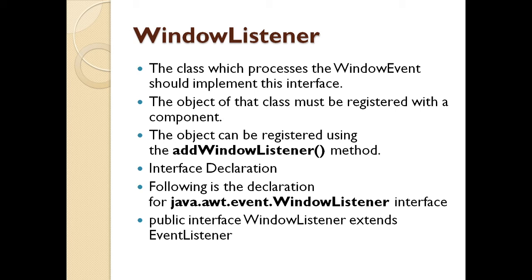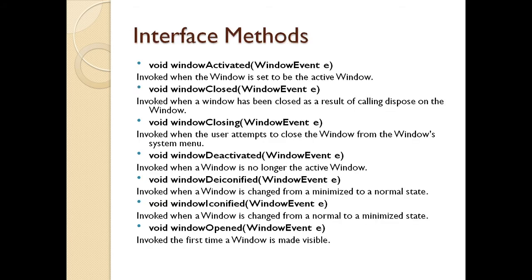Now let us see what are the methods I have on the window listener. On window listener, first method I have is window activated. For window activated, I have a window event E. The method is invoked when the window is set to be the active window. So if you have multiple windows and you want a particular window to be selected, that means that particular window is activated, then in that case the particular method is invoked.